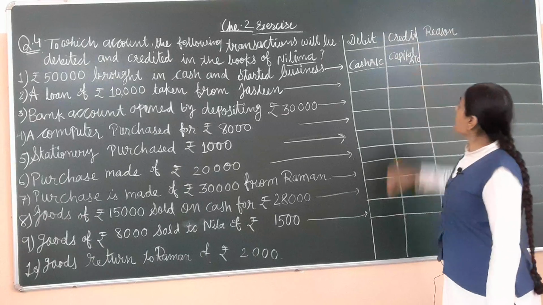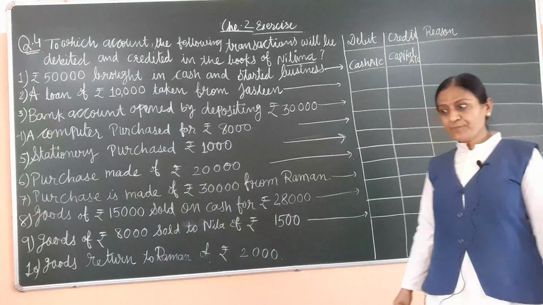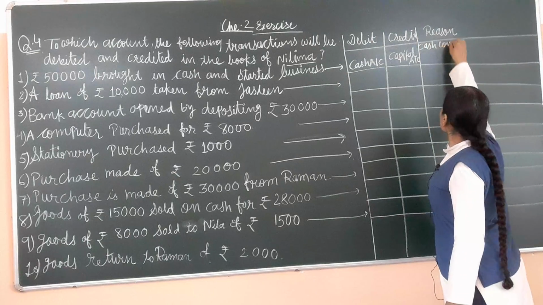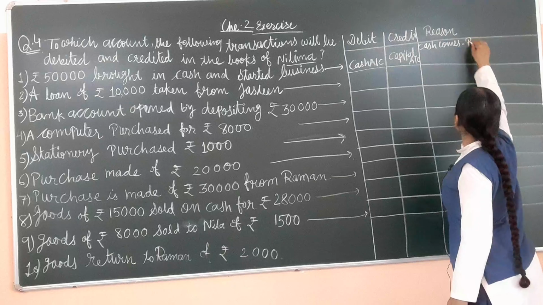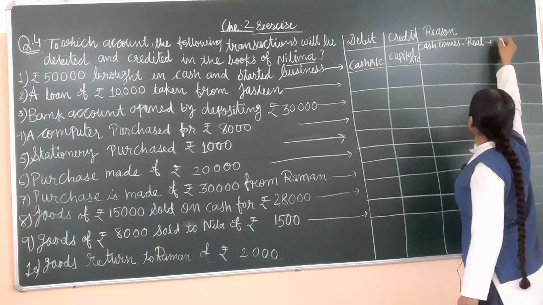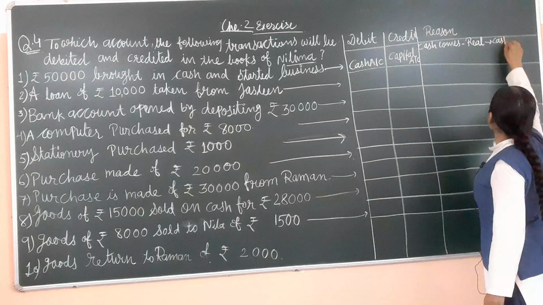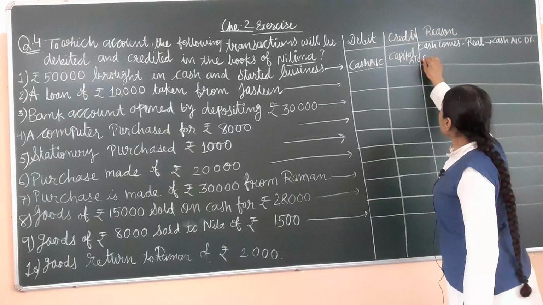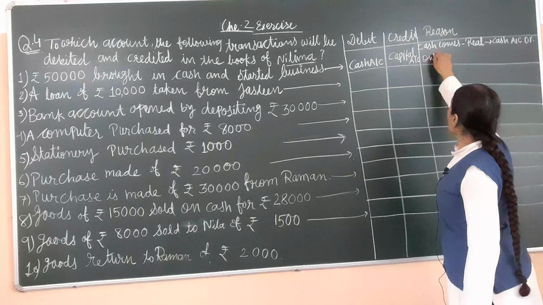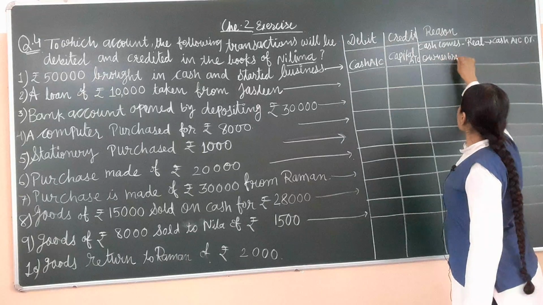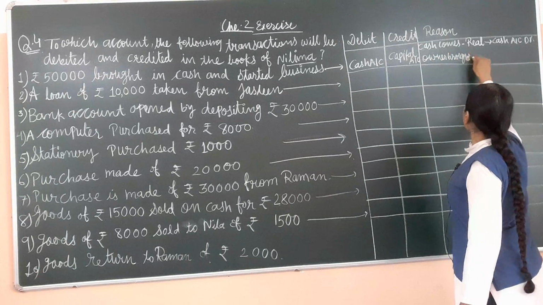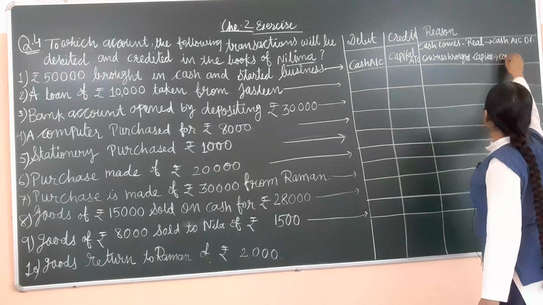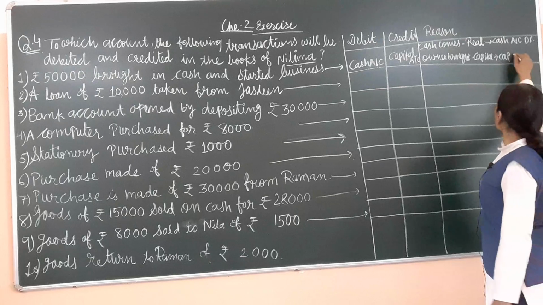What is the reason? Cash comes. So as per the real rule, it is cash account debit. And here second, it is given by owner. Owner brought. When owner brought, then it is called capital, and so capital account credit.